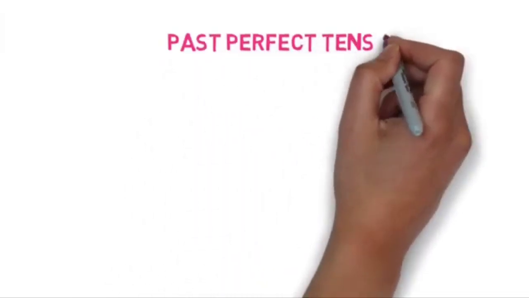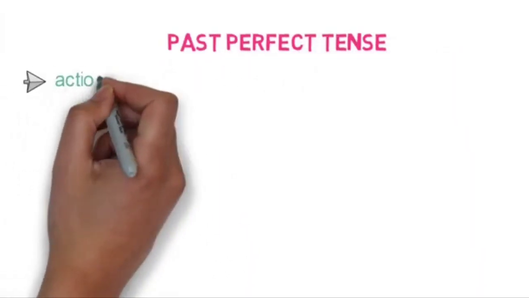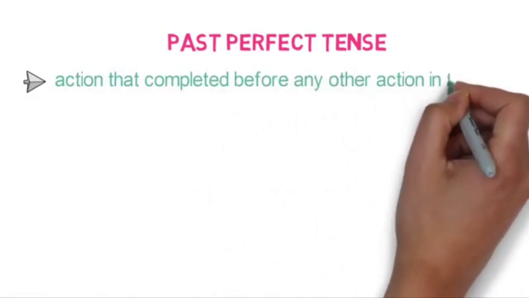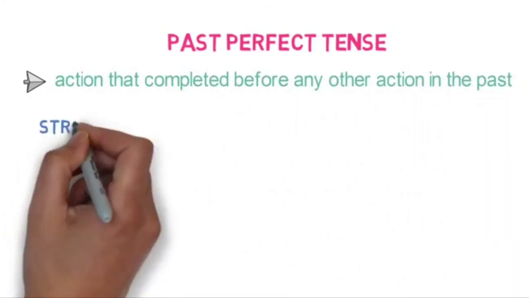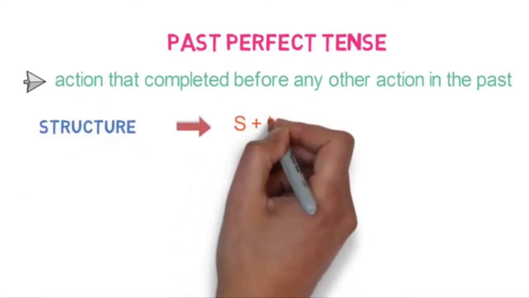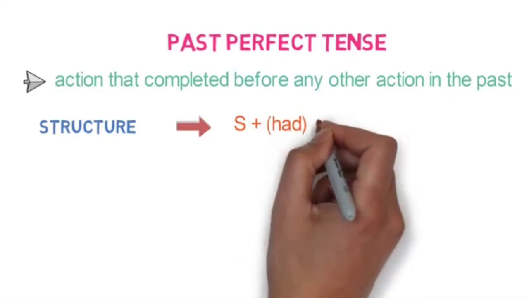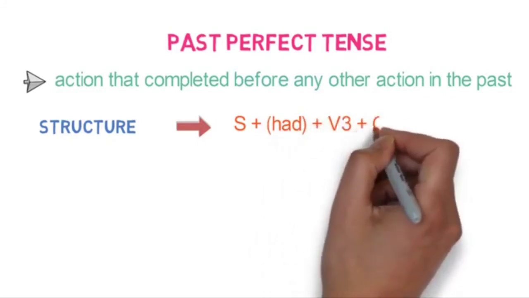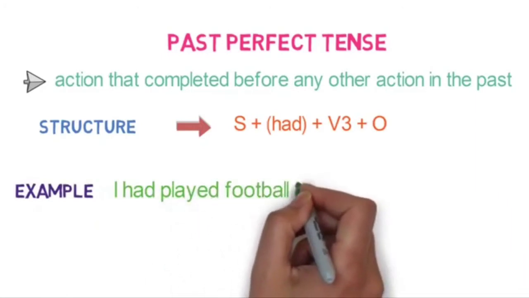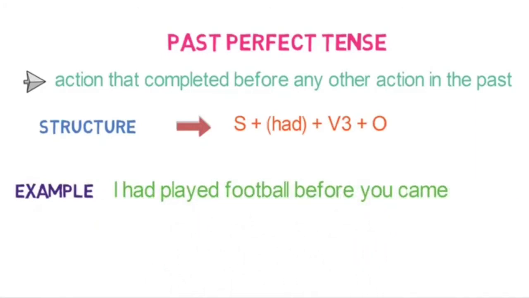Past perfect tense. It refers to an action that completed before any other action in the past. Look at the structure and the sentence pattern for past perfect tense. Subject plus had plus verb 3 plus object. Verb 3 means past participle. Look at the example here. I had played football before you came.